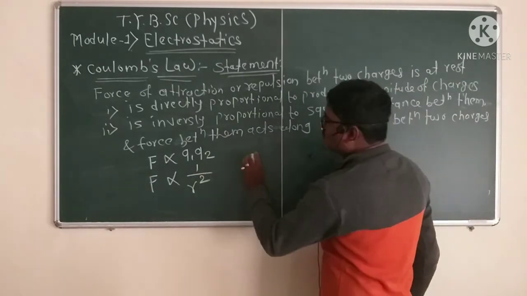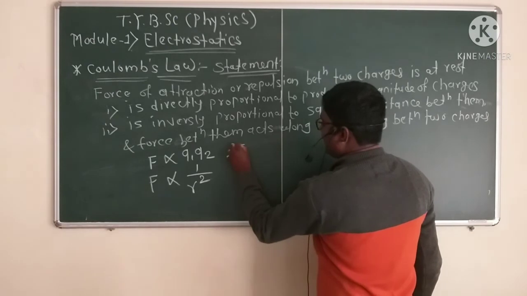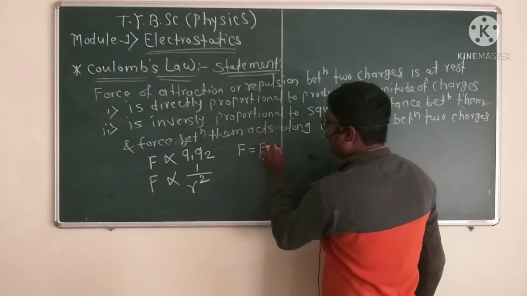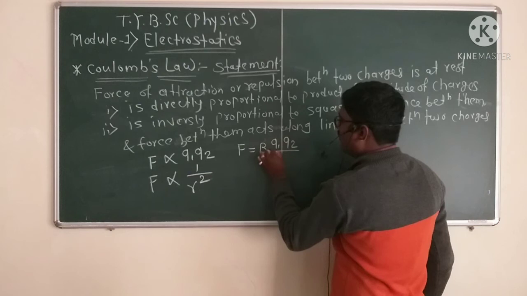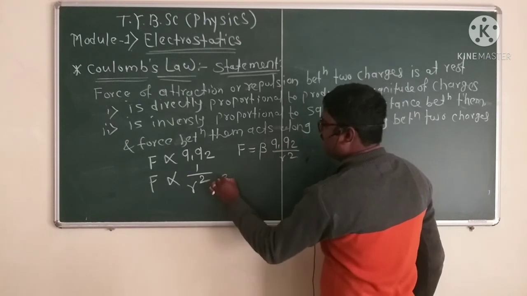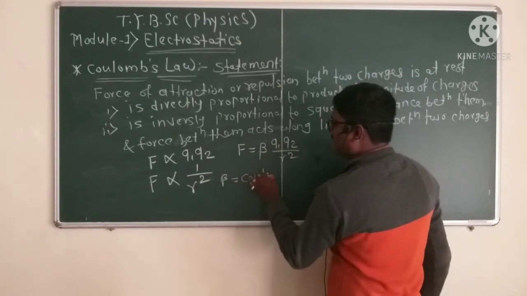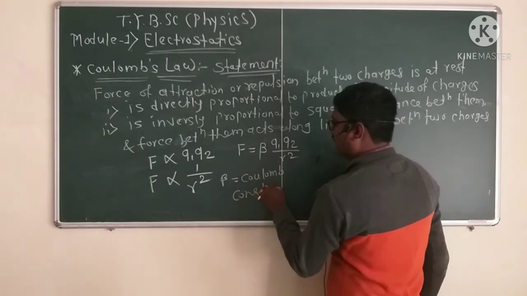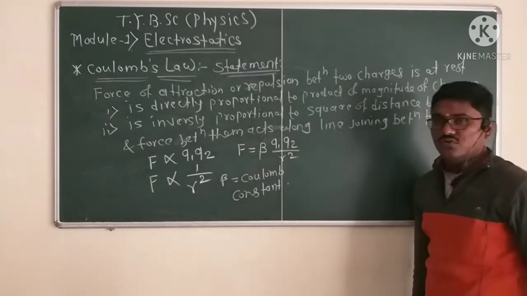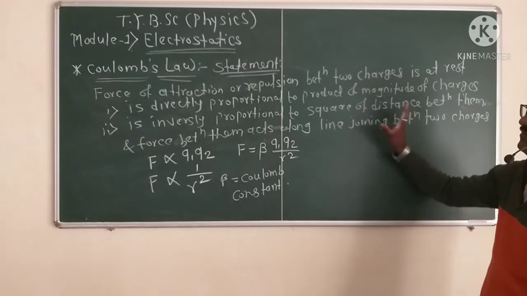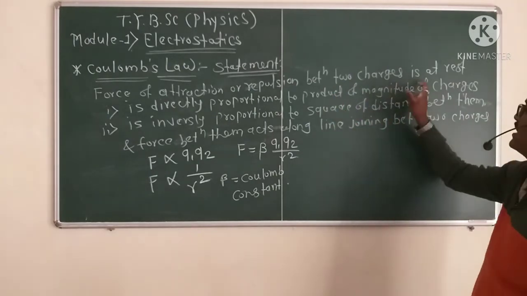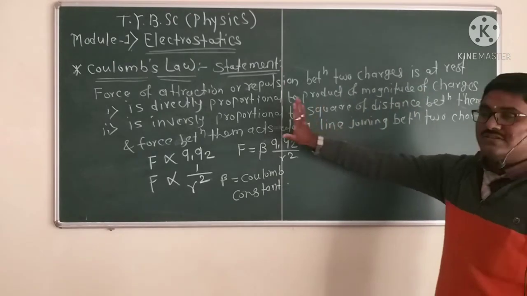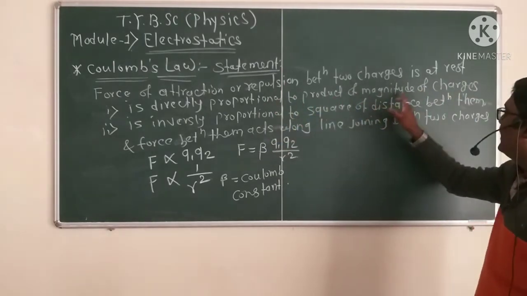Then combining these two relations, F is equal to beta q1 q2 upon r square, where beta is the Coulomb constant. The statement is: the force of attraction or repulsion between two charges at rest is directly proportional to the product of the magnitudes of the charges.